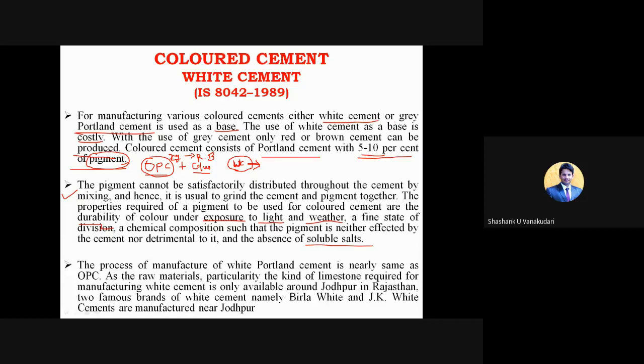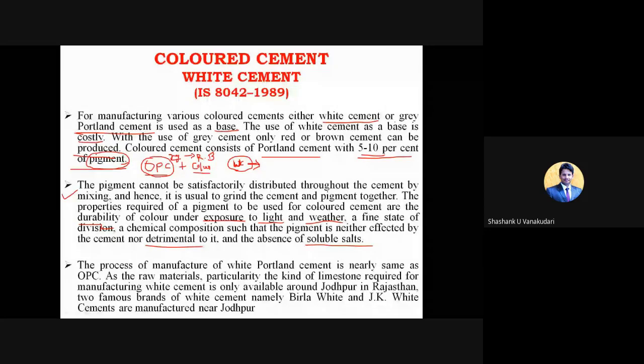So when that white precipitation reacts with these colors, it should not affect the structures, and it should not be detrimental. Detrimental in the sense of changes in shape, and even cracks may get formed on the structures. Because of this reason, adding these color pigments should not damage the structure.